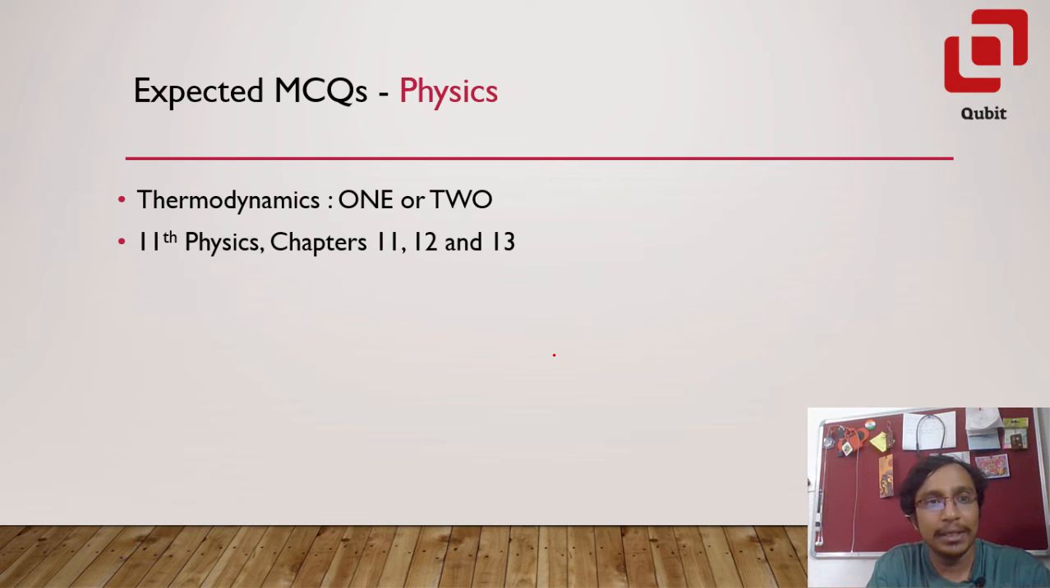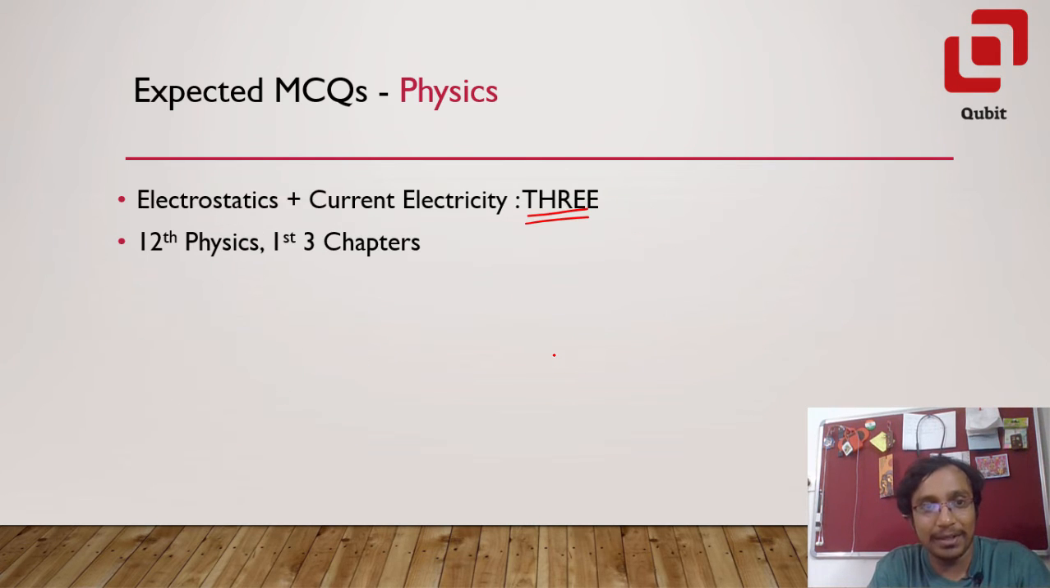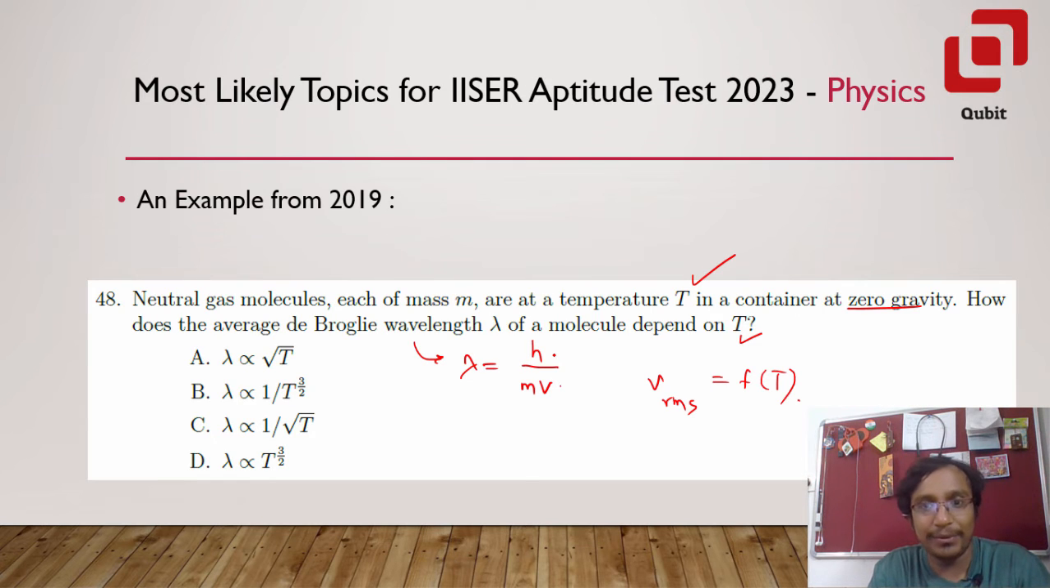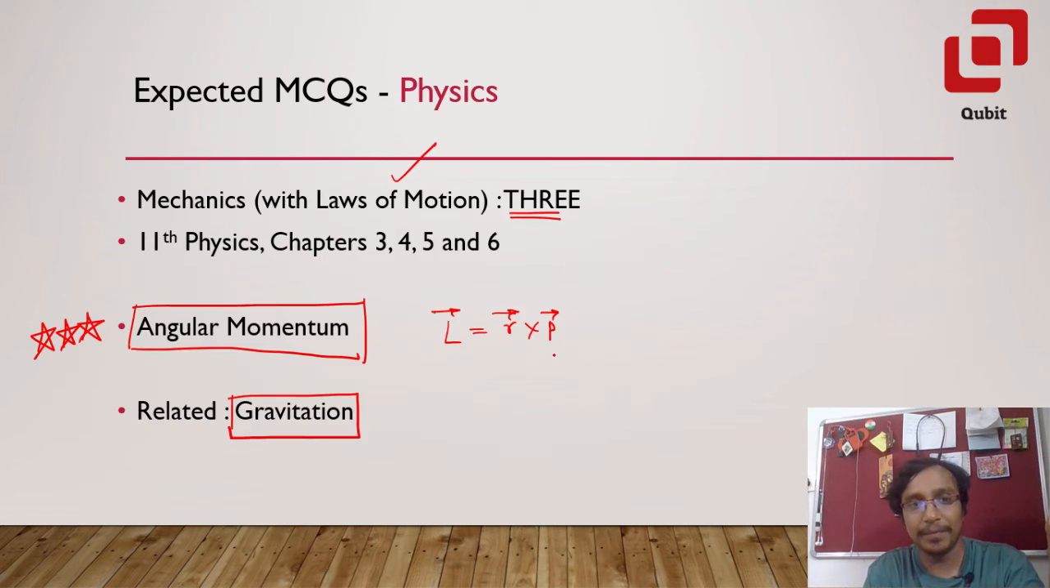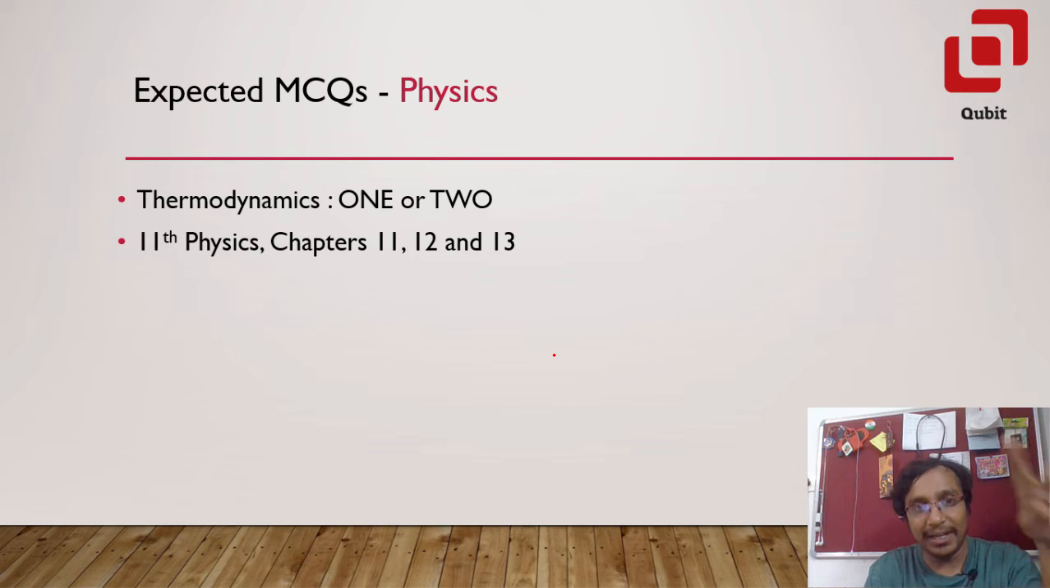Next, I'm expecting 1 or 2 questions from thermodynamics. In thermodynamics, there are 3 chapters. The first one is thermal properties of matter, the second chapter is thermodynamics itself, and the third chapter is kinetic theory of gases. Coming back to that, there was a combined question from kinetic theory of gases and the de Broglie wavelength. So I'm expecting at least one question from the thermodynamics part, the heat part. If you're lucky enough, there will be 2 questions from thermodynamics.